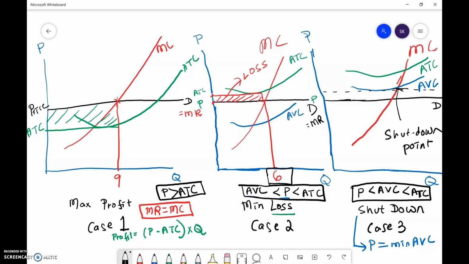Number 3, when the price is definitely less than average total cost and also less than average variable cost of production, it will stop production altogether.